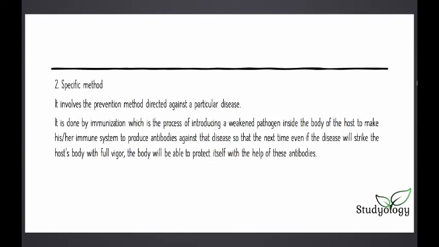So, next is the specific method. It involves the prevention method against a particular disease. It's done by immunization, which is the process of introducing a weakened pathogen inside the body of the host to make his or her immune system produce antibodies against that disease, so that the next time, even if the disease strikes the host's body with full vigor, the body will be able to protect itself with the help of these antibodies.